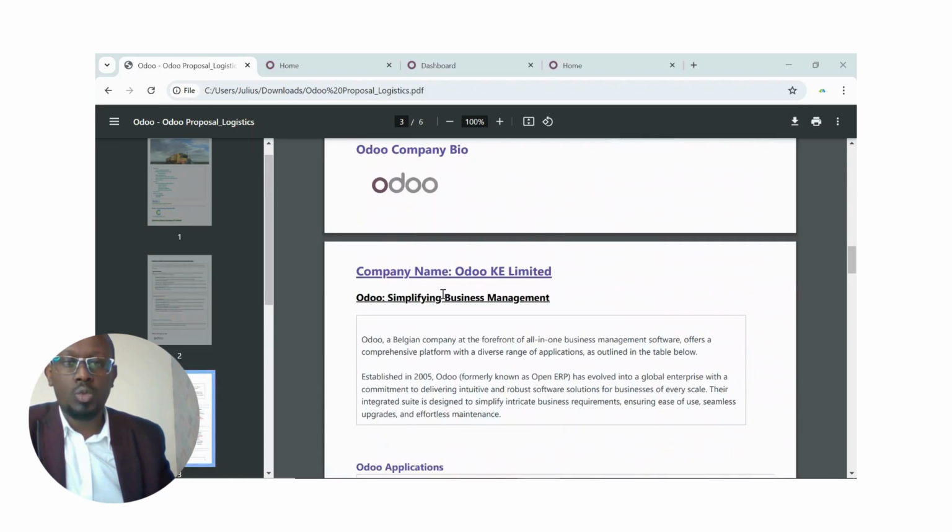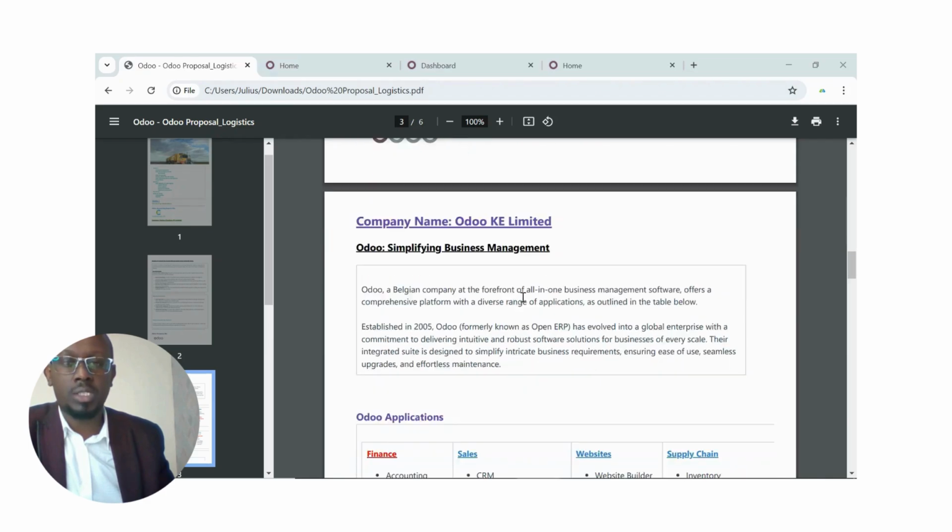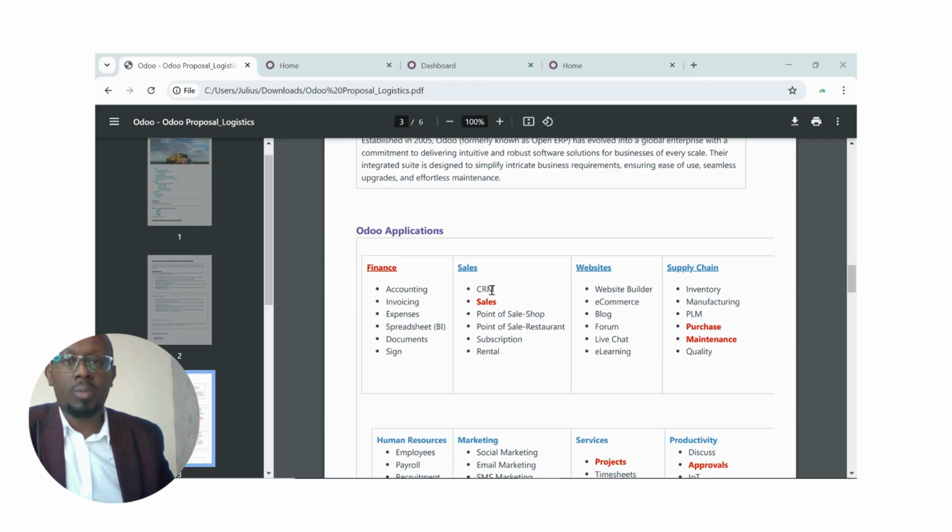And then here is Odoo. Odoo is a company based in Belgium with an office here in Nairobi, and we are partners with them, and they have an amazing software that simplifies your business. So these are some of the applications that can be applied in quite a wide range of businesses in any industry. But today we are going to look at the transport and logistics industry.